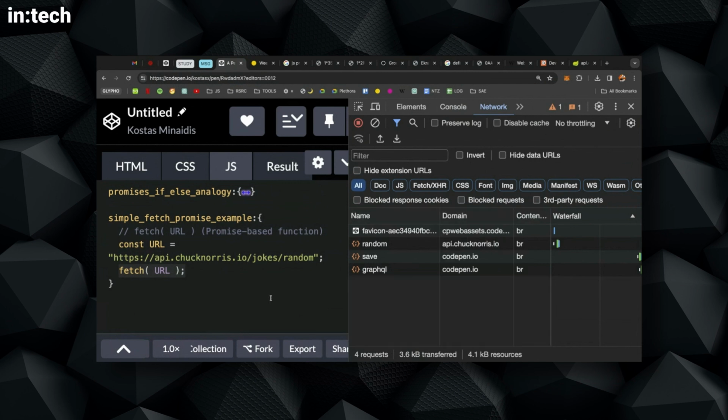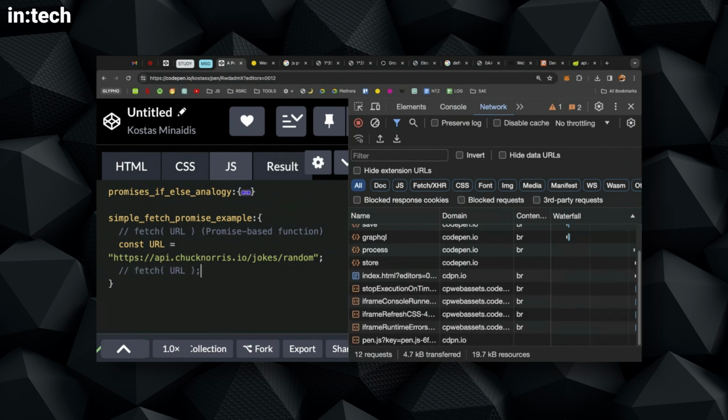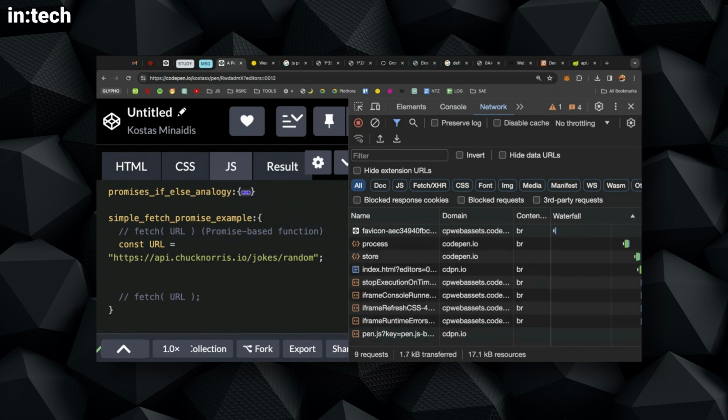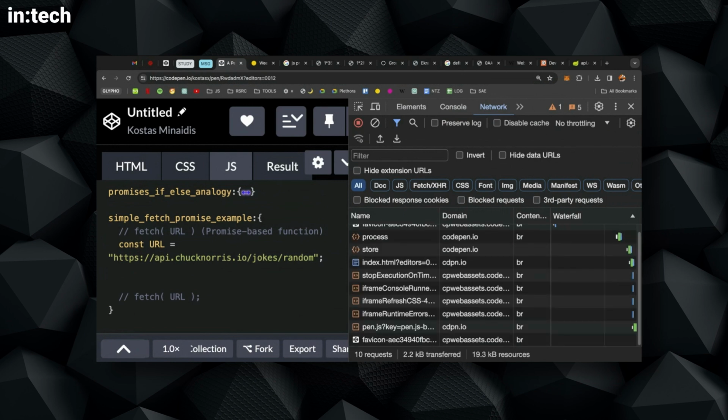So I will run the code with fetch commented. Let me run this again. Whenever I run my code, it automatically runs whenever I change something. Okay, there are some network requests that happen.